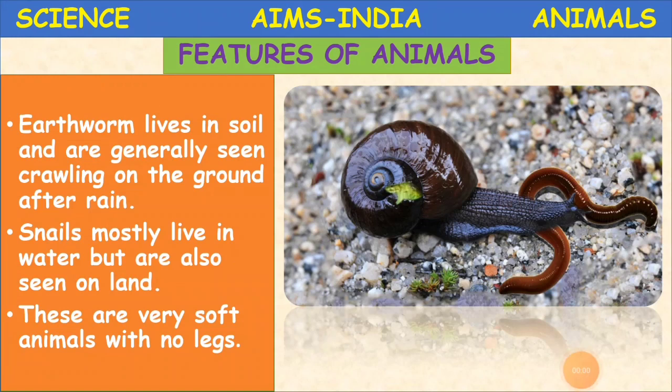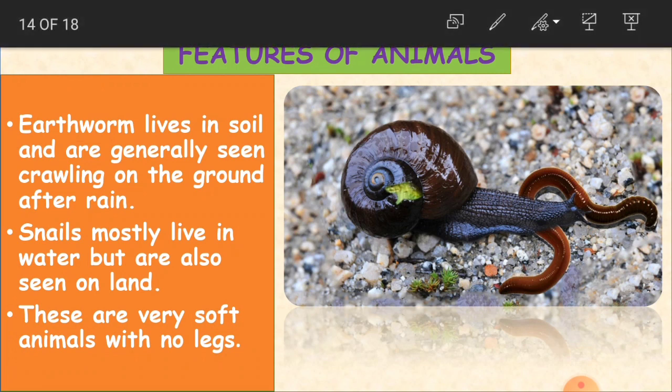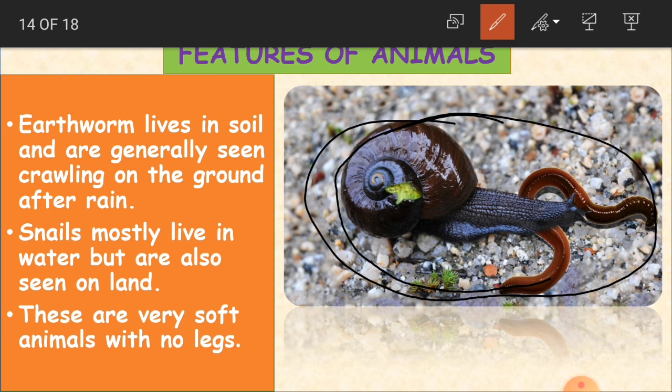The worm lives in soil and is generally seen crawling on the ground after rain. See, children, are you able to observe this creature? What do we call this? It is an earthworm. Where does this live? It lives in the soil. This earthworm is generally seen crawling on the ground after rain, and mostly seen in the rainy season.